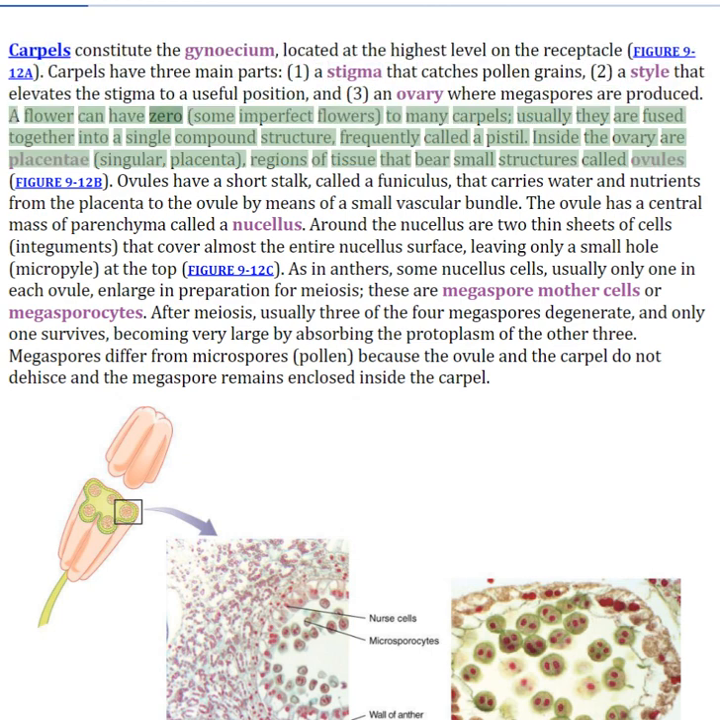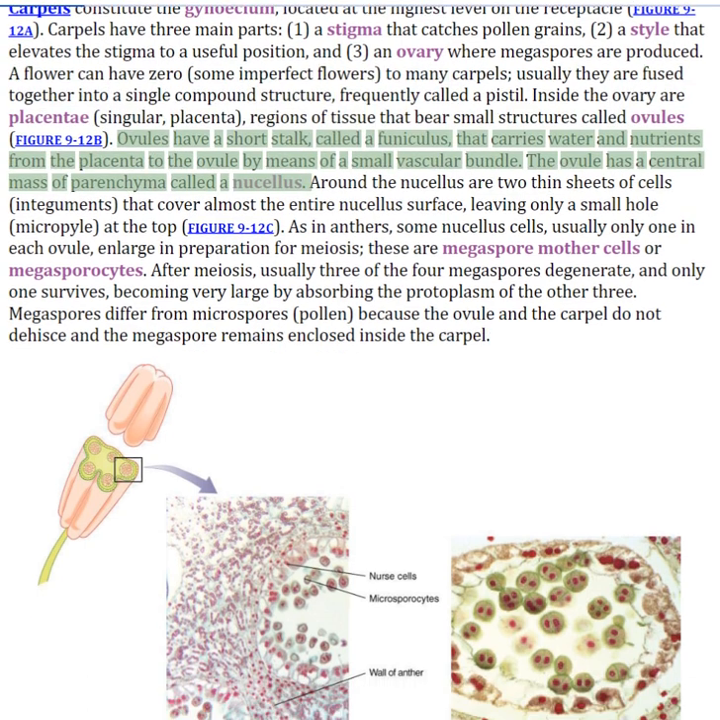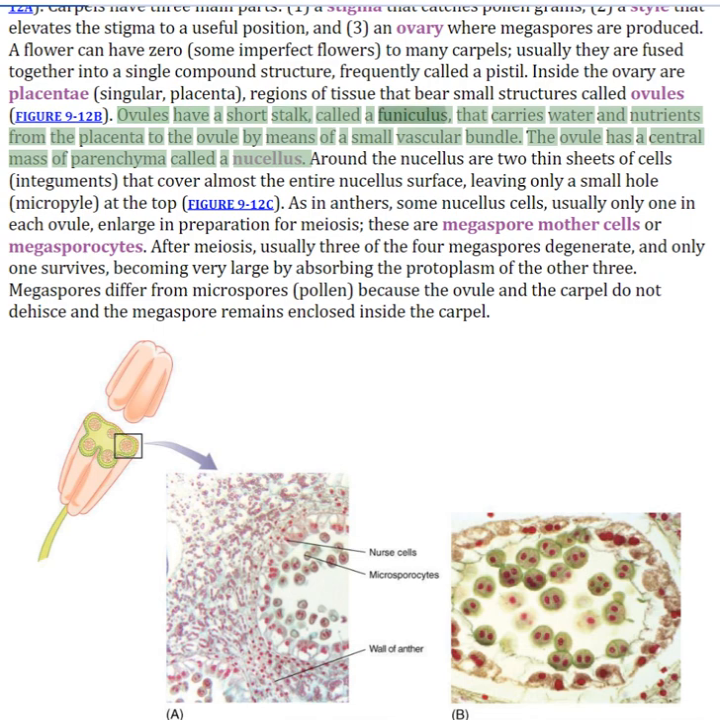A flower can have 0 to many carpels. Usually they are fused together into a single compound structure, frequently called a pistil. Inside the ovary are placentae, regions of tissue that bear small structures called ovules. Ovules have a short stalk, called a funiculus, that carries water and nutrients from the placenta to the ovule by means of a small vascular bundle.